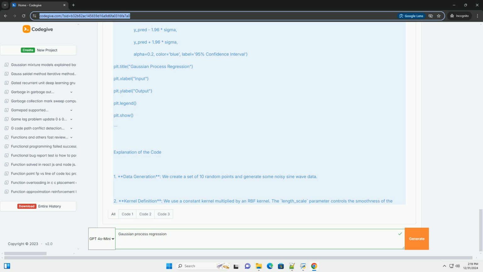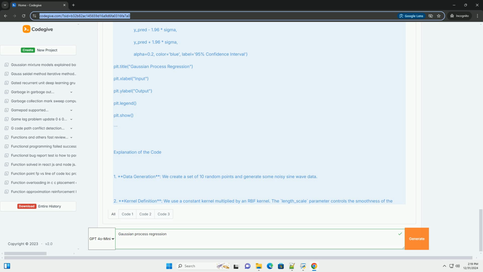Step 2, define the kernel. kernel = constant times RBF. kernel = C(1.0, (1e-3, 1e3)) * RBF(length_scale=1.0, length_scale_bounds=(1e-2, 1e2)).